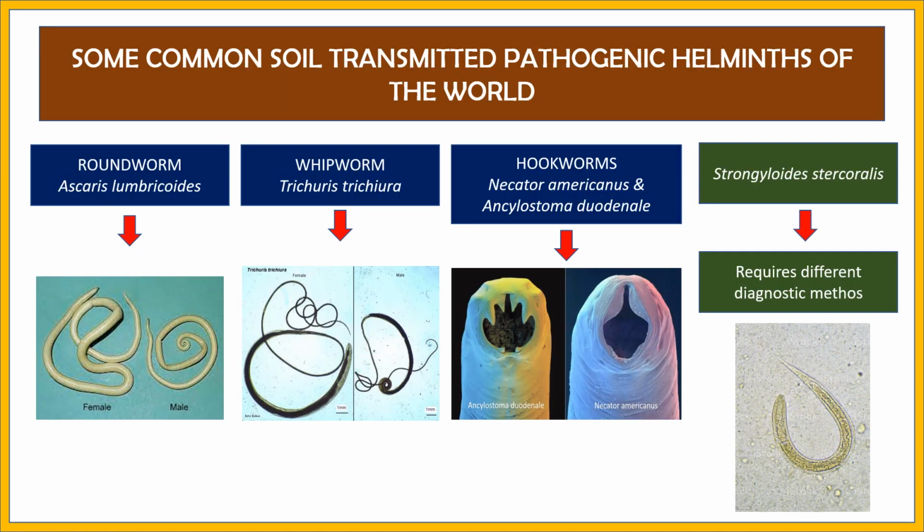Some of the common soil-transmitted pathogenic helminths of the world include roundworm, whipworm, hookworm, and strongyloides. So these are some of the common ones. In roundworm, the most common is Ascaris lumbricoides. In whipworm, it is Trichuris trichiura. In hookworms, it can be Necator americanus and Ancylostoma duodenale. So these three kinds of